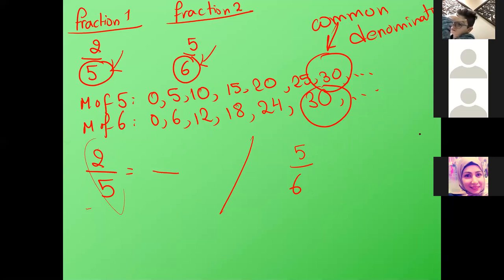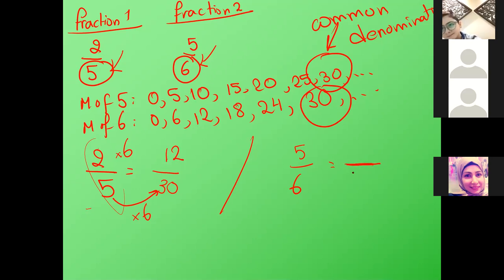First step, I will write down 30, the common denominator, as the denominator. To find the numerator, I ask myself which number in table 5 gives us 30? 6. So multiply by 6 up and down. 2 times 6 is 12. That's it.